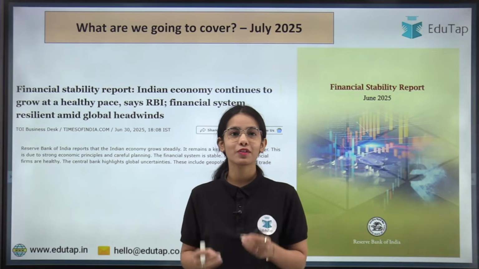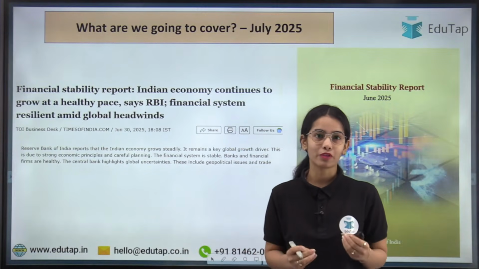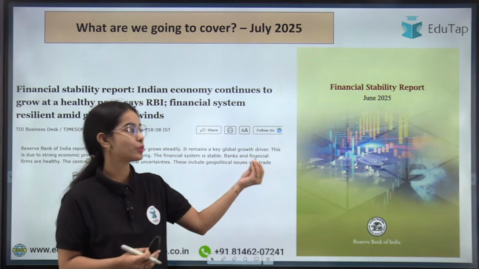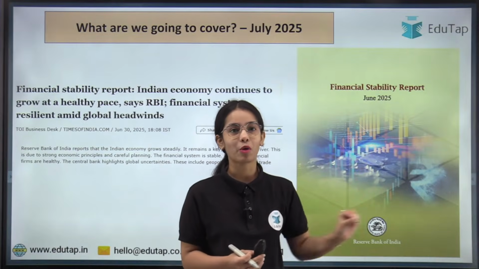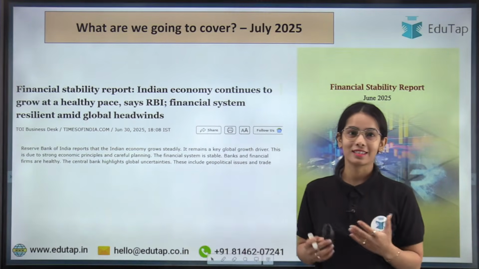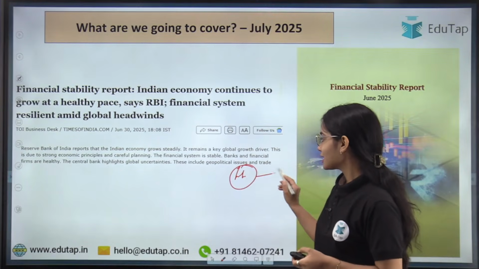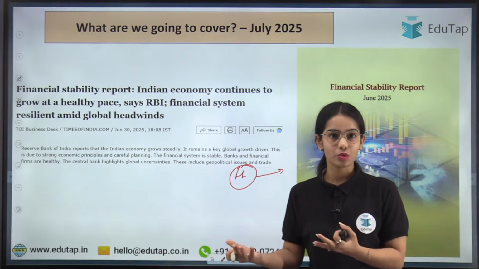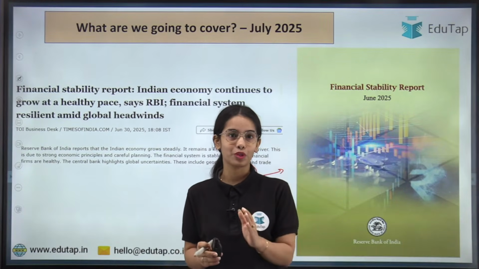So in today's session, we are going to discuss one of the most important reports of the Reserve Bank of India, that is the Financial Stability Report that is released on 30th June 2025. So this is recently released, okay? This is a very important report. The important data points we have to focus on, and this report is important from the objective point of view, from the phase 1 and phase 2 perspective, as well as from the descriptive point of view also, okay?